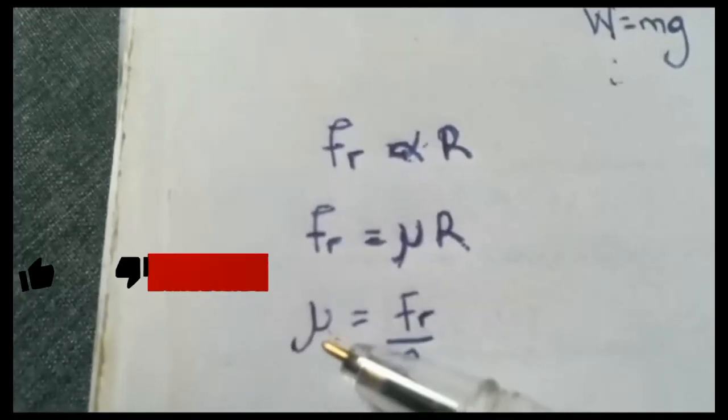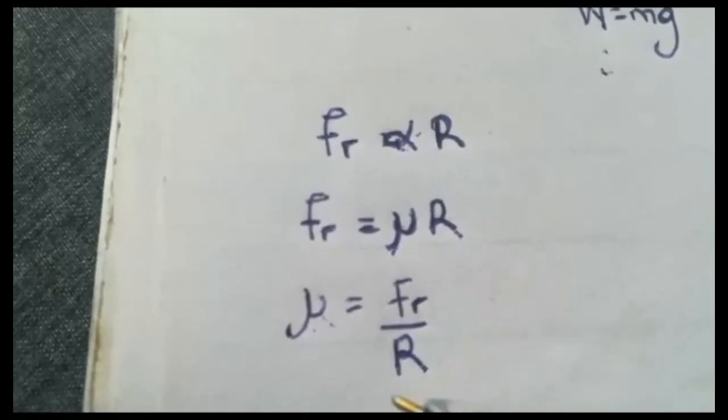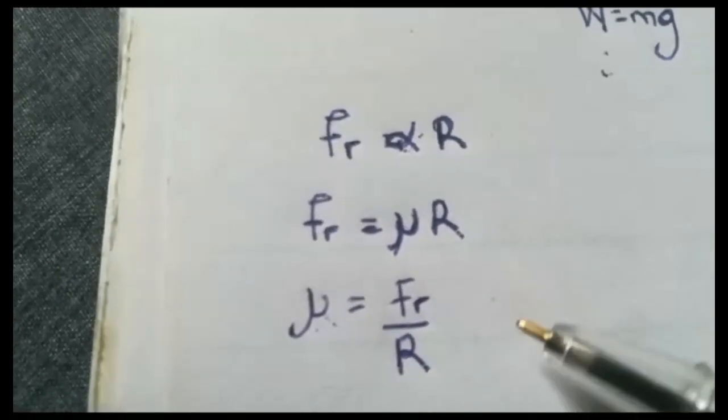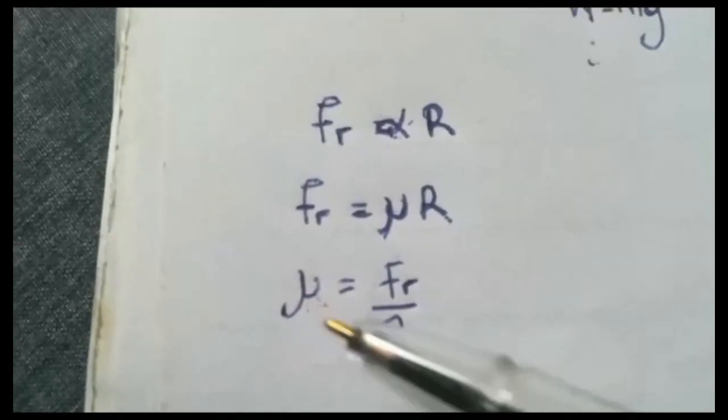Take note that coefficient of friction is dimensionless. Why? Because frictional force is in Newton, normal reaction also in Newton. So Newton divided by Newton, they'll cancel out. So it does not have any units.